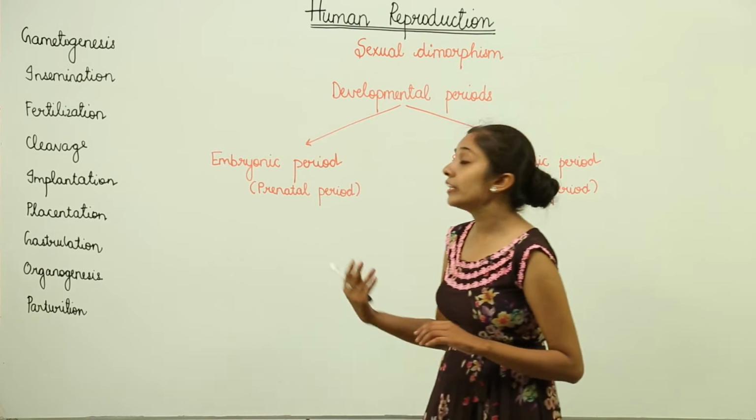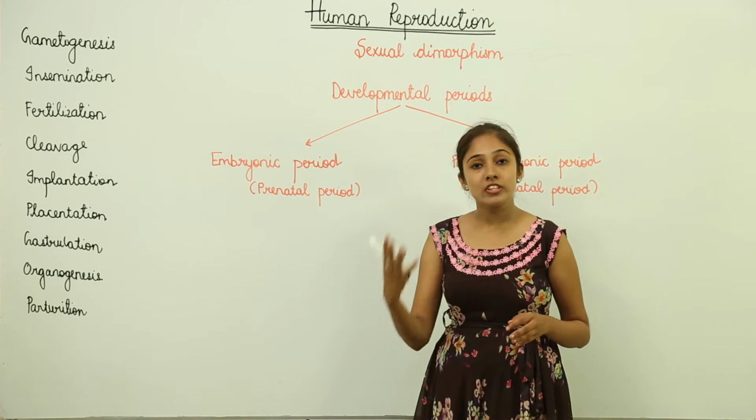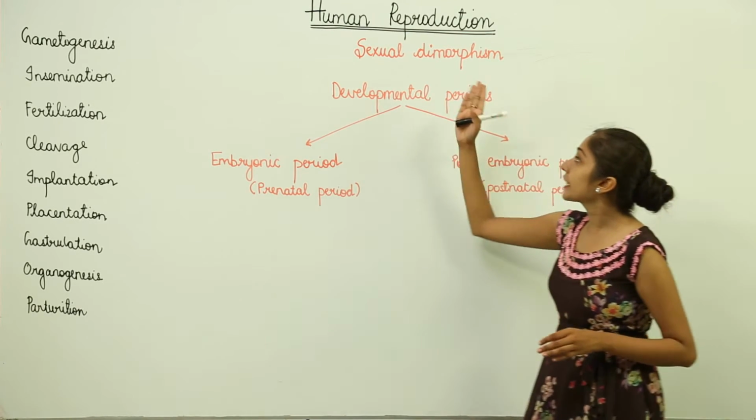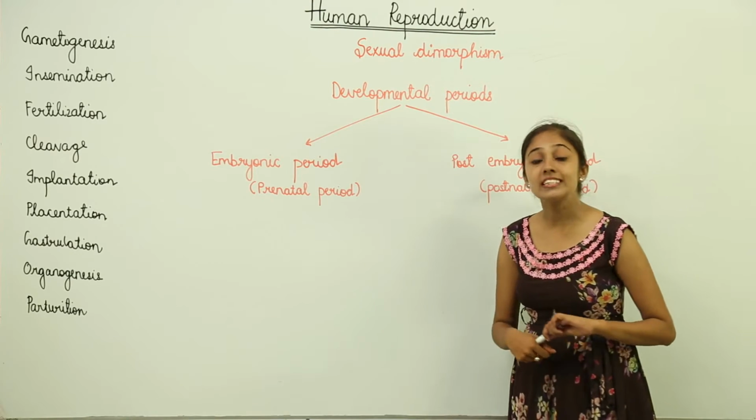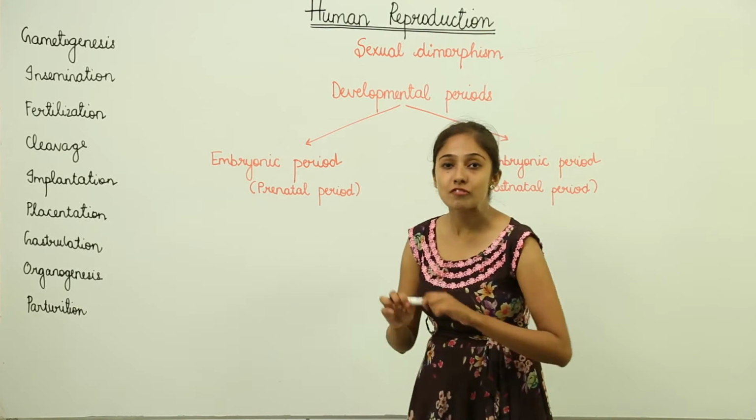So that is why, when you can externally differentiate between a male and a female, we call it sexual dimorphism.